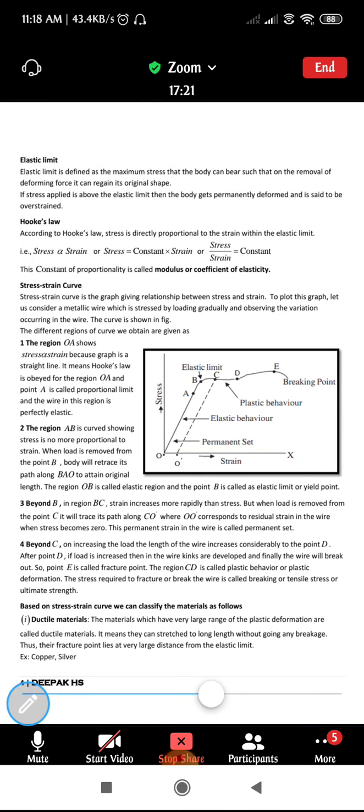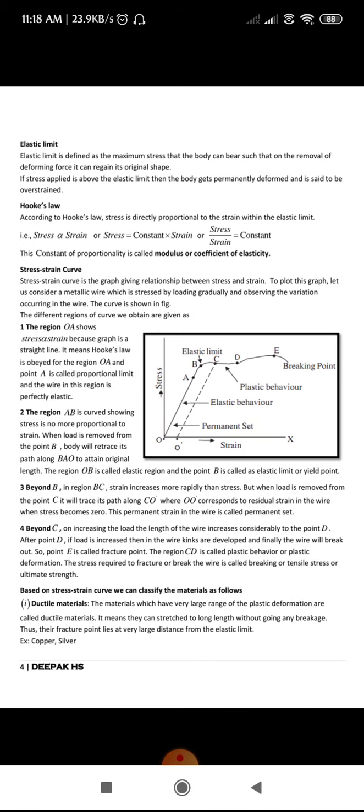So within the elastic limit, the body can bear the maximum stress, and once the stress is removed, the body will be able to regain its original shape. That is called the elastic limit.